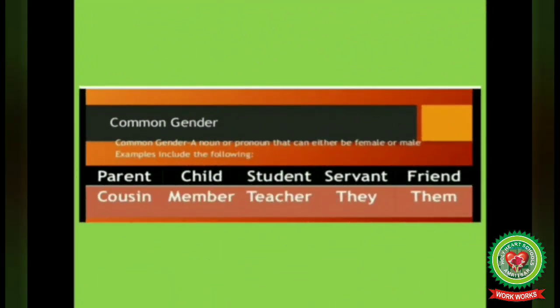We'll discuss some more common genders, which are parent, child, student, servant, friend, cousin, member, teacher. All these are nouns which can be used for male or female both, and we use the pronoun they or them for common gender.